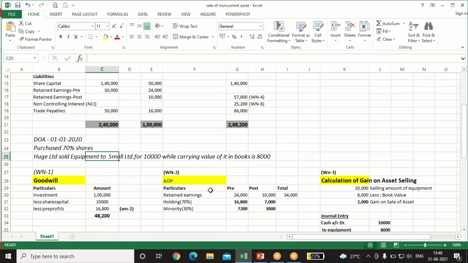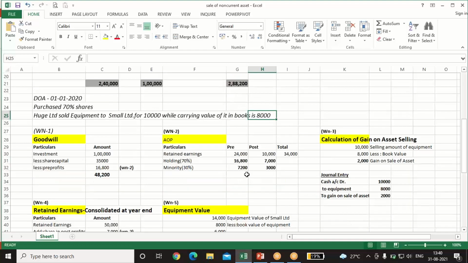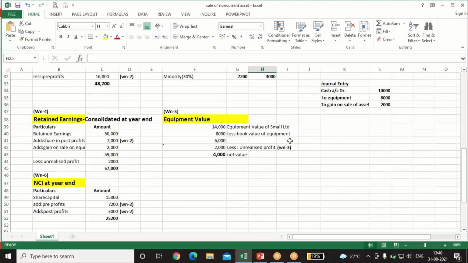While doing the consolidation, all the figures are combined, so it will lead to a double effect. So this 2,000 gain, that is unrealized profit, will be removed from the retained earnings. So the balance will be 57,000, and this 2,000 will be removed from the equipment also.